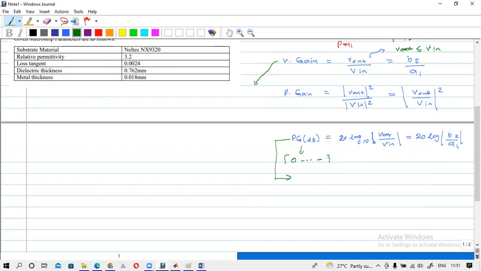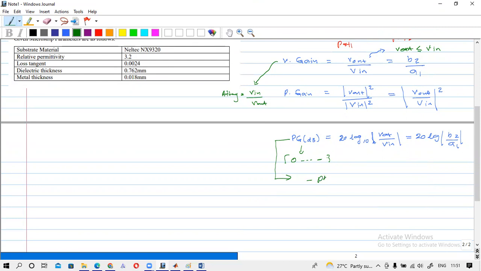The attenuation is actually V in divided by V out. So if you get a negative power gain in dB, this will be the attenuation in dB.